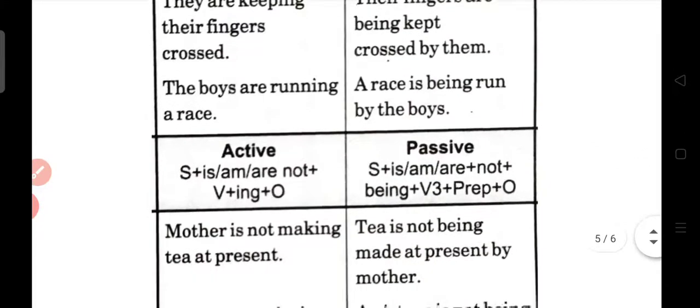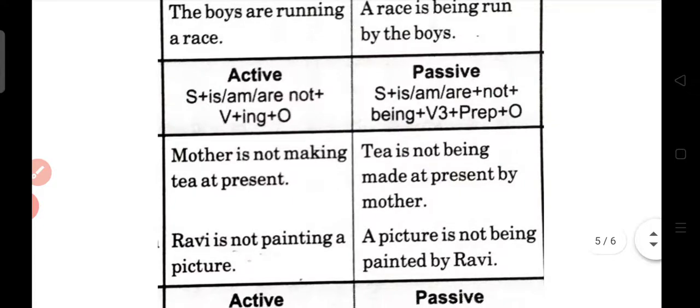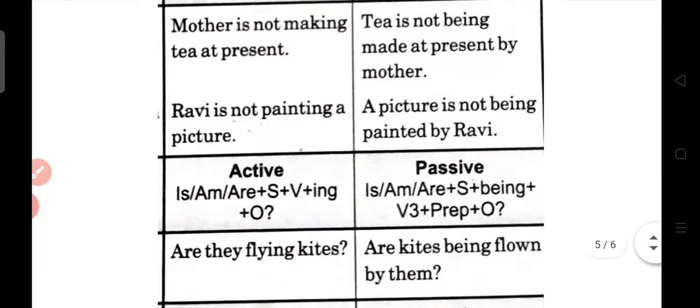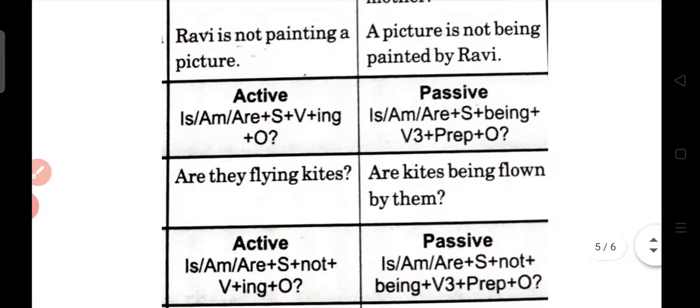Same like that, if it is in negative, you just have to put "not" along with the being word. Like, mother is not making tea at present. Tea is not being made at present by mother. Ravi is not painting a picture. A picture is not being painted by Ravi. What you have to add in the present continuous tense, the rule will remain same. Only and only you have to add being. Same like that in interrogative, you have to add being only.